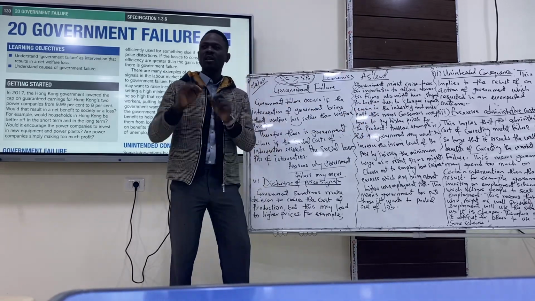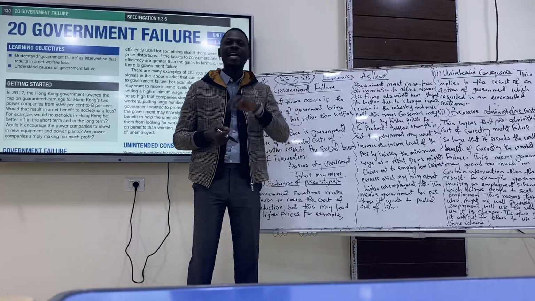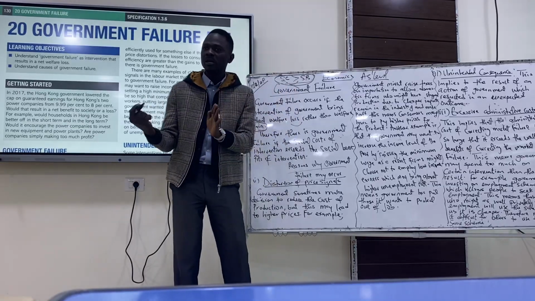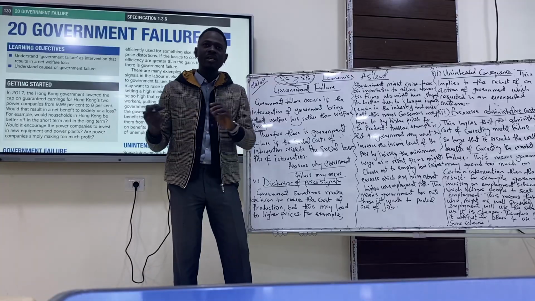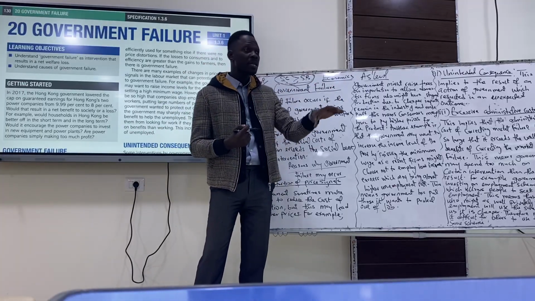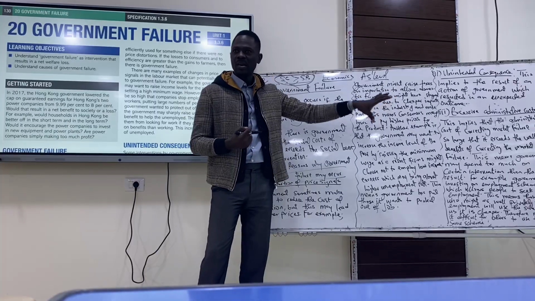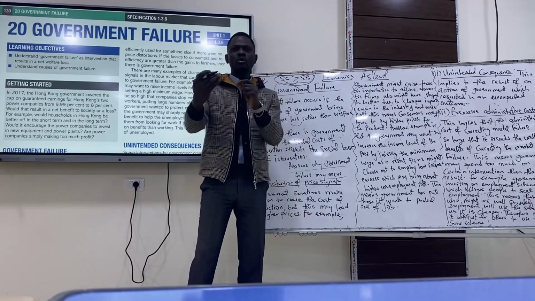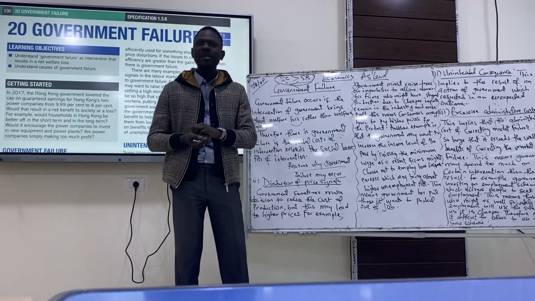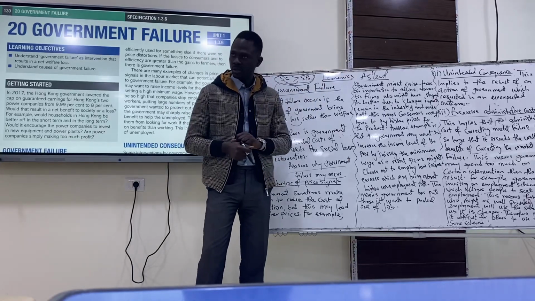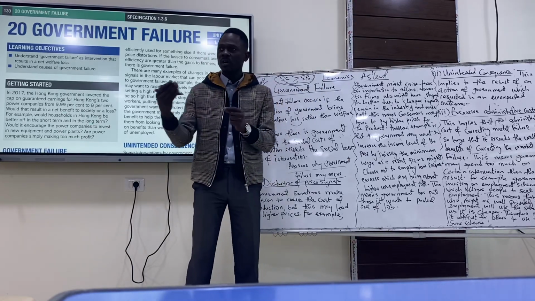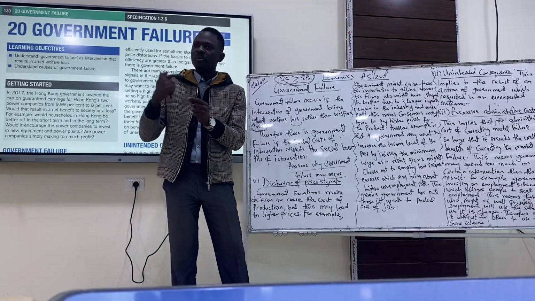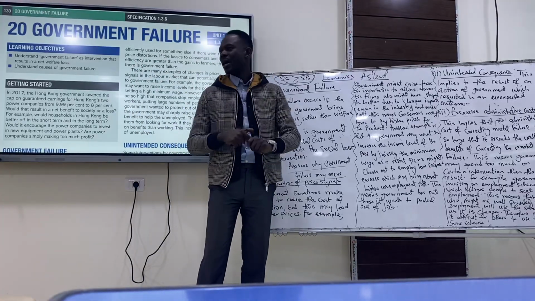The point is, government wants to try to correct a market failure by encouraging domestic firms to continue production. Because if these domestic firms are unable to continue production, the GDP of the country would fall. They will be out of business, and when they are out of business, supply would reduce, which will make price increase. Yes or no? Yes. So to encourage them to continue to produce, government is discouraging us from buying imported goods. Government wants to encourage domestic production, so government has to make imported products expensive for us to buy.